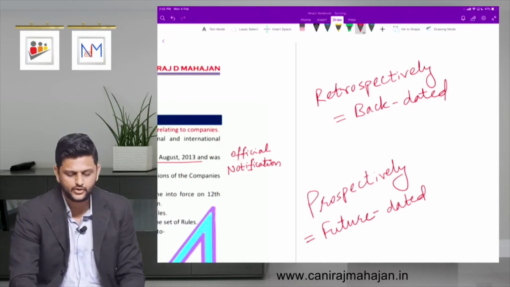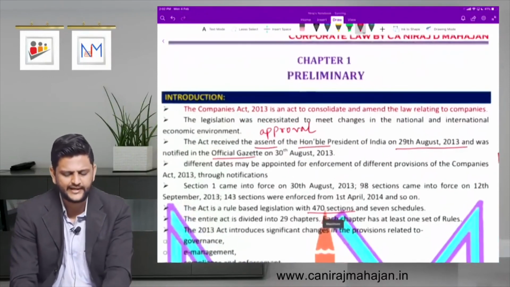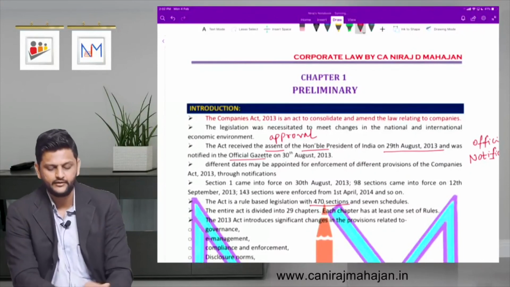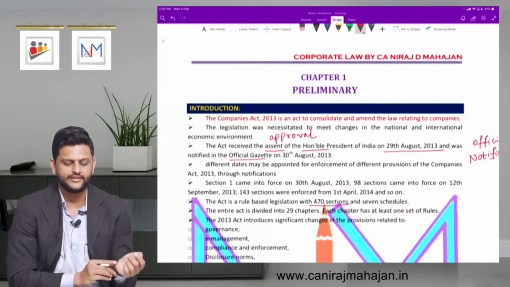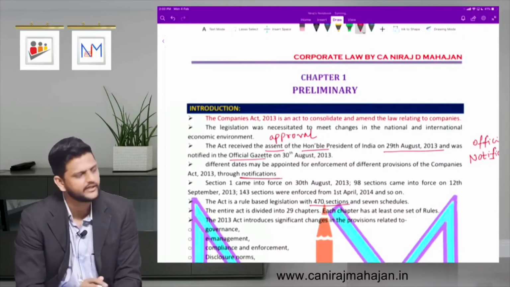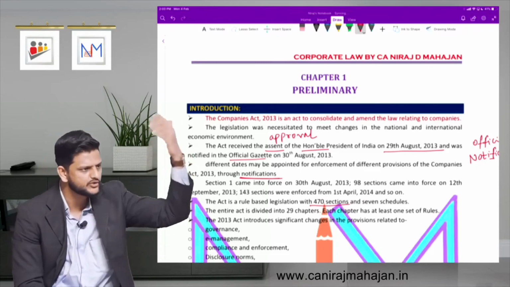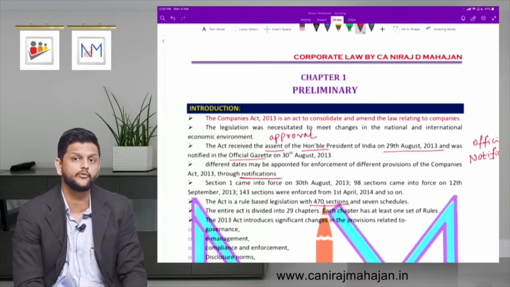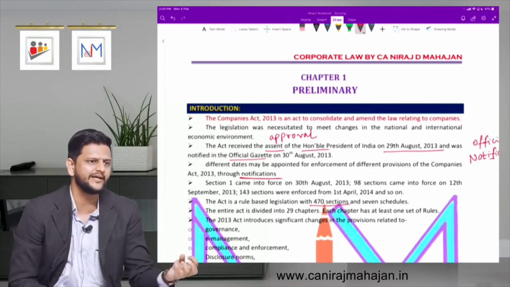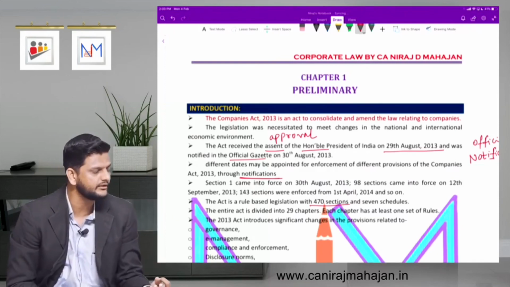Understood here? So check. As on 30th August, there are hardly 98 sections which came into effect. So different dates may be notified for enforcement of different provisions of Companies Act 2013 through notifications. Means what? MCA will give notifications that so and so number of sections are effective from so and so date. They are effective only from notifications. We don't have the dates already given. Understood or no?